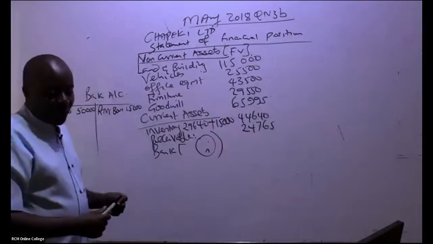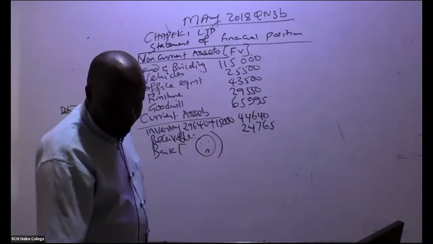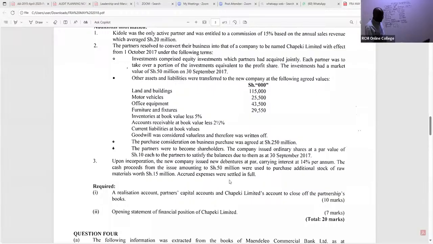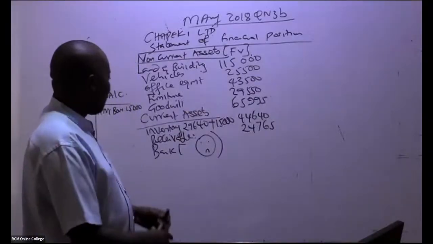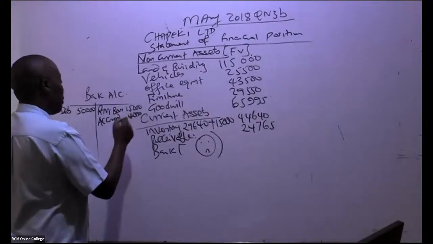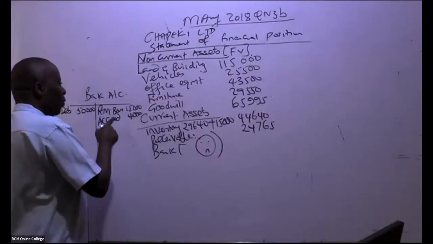And there is something else that we did with this money. You can see here, accrued expenses were settled in full. Is there somebody who is able to see our accrued expenses? Accrued expenses were 4,000. So we debit accrued expenses account, we credit the bank account.